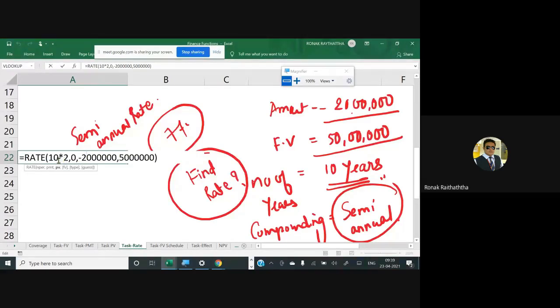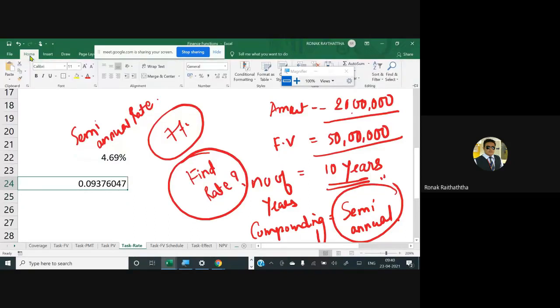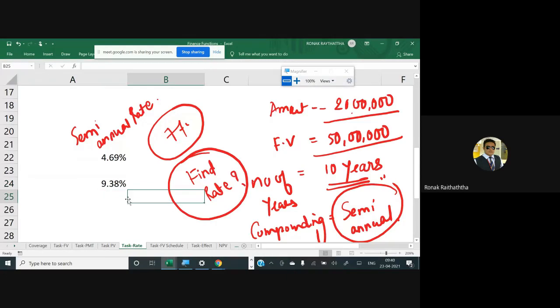Because we have multiplied the number of periods by 2, so the number of periods is not 10. We have multiplied it by 2. So it's a semi-annual rate you have got. You will have to multiply that rate by 2 to get the yearly rate of return. Let me convert that into a percentage. So this fellow's rate of return comes around 9.38%, which is not quite low, not quite big.